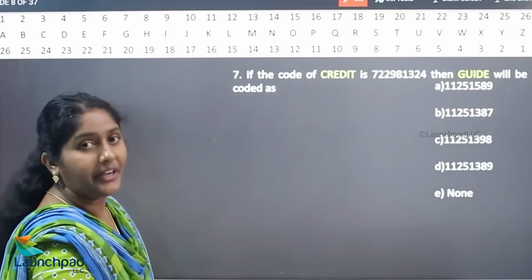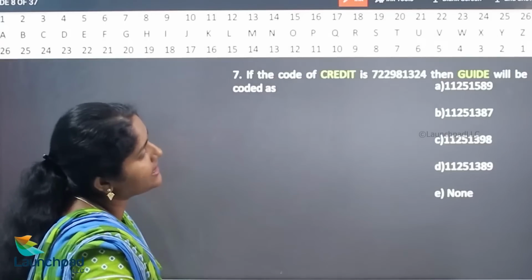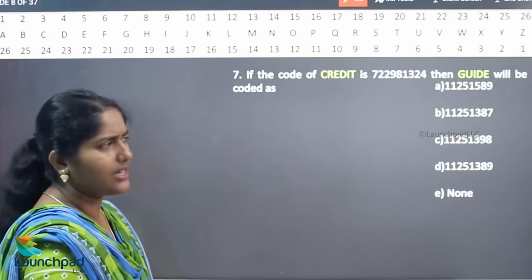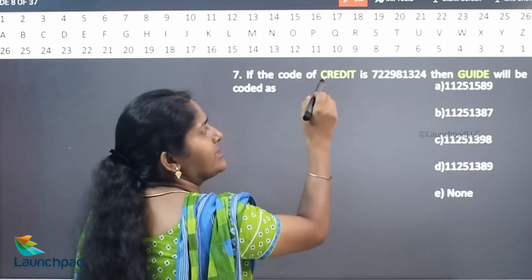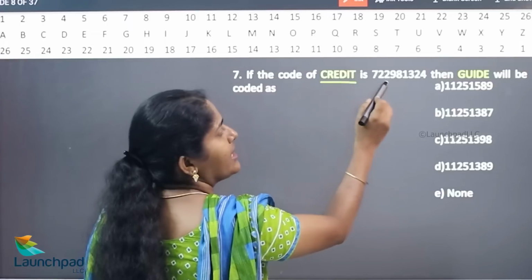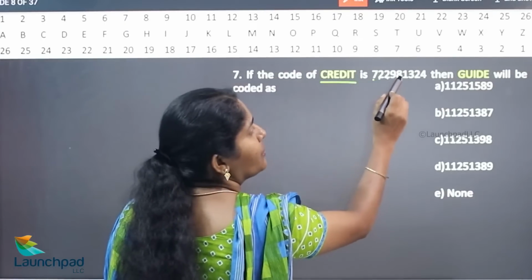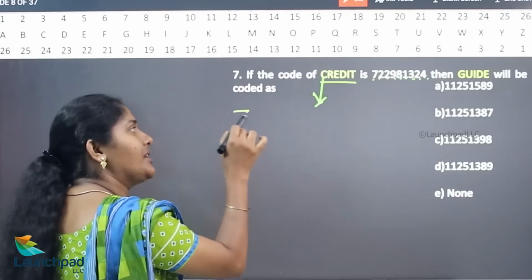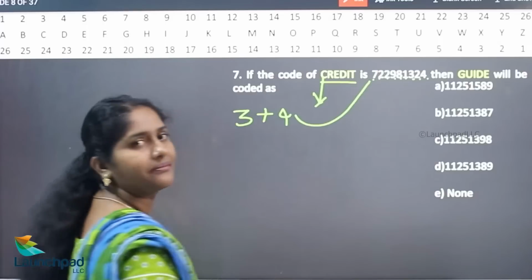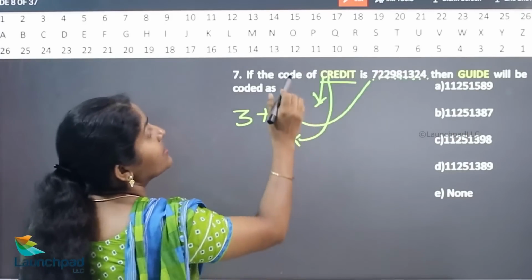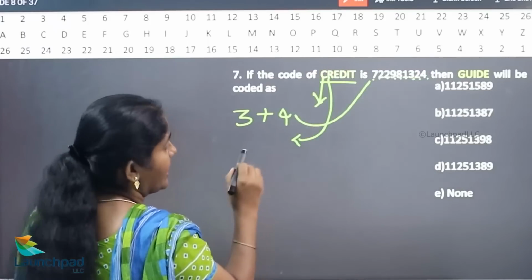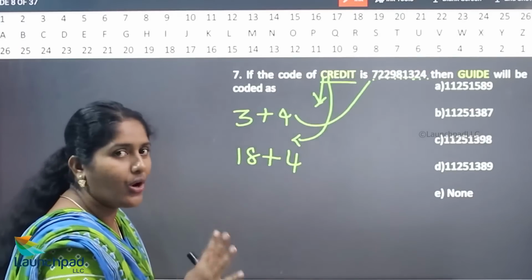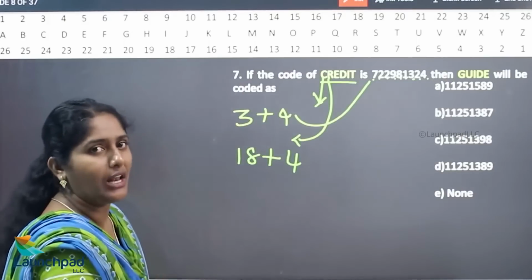If the code of CREDITOR is 722981324, then GUIDE will be coded as? How is it working? Just think of the number of letters inside the word, 1, 2, 3, 4, 5, 6, and the code values are 1 to 9. So what is the value of C? 3. 3 plus 4 is 7. What is the value of R? That is 18. 18 plus 4 is 22. The 4 will be added to their respective values.